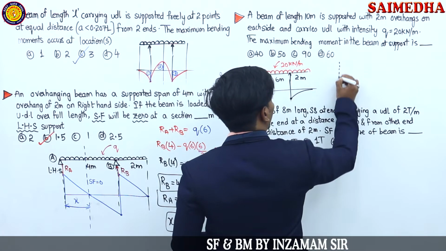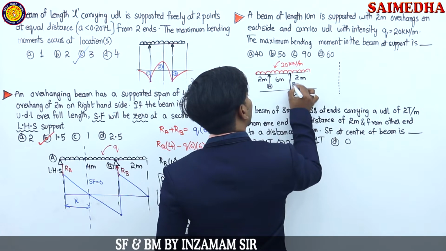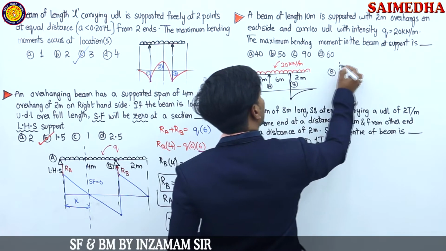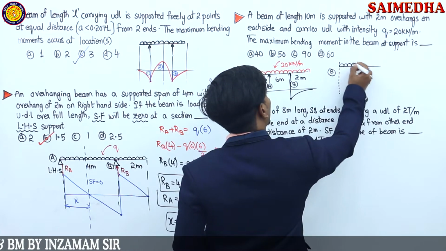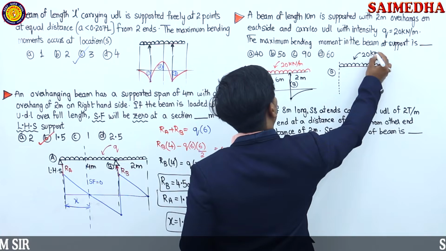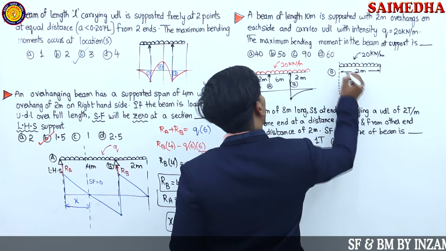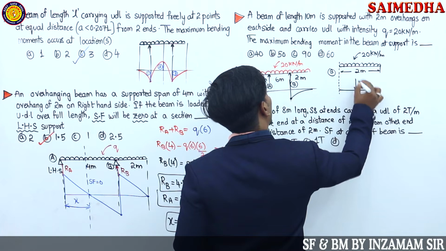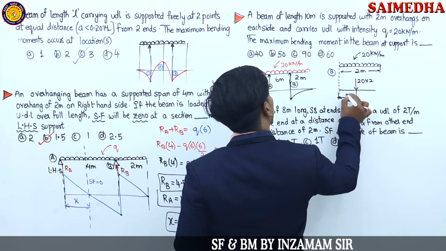Let me draw the section separately guys. Let's say this is the point A, this is the point B. He is asking at the B. At B, how much amount of bending moment is there. So here we are having UDL of how much guys? 20 kilonewton per meter for a length of how many meters? For a length of 2 meters. If we convert the UDL to a point load, it is going to become how much guys? 20 into 2 at a distance of 2 by 2, that is 1.